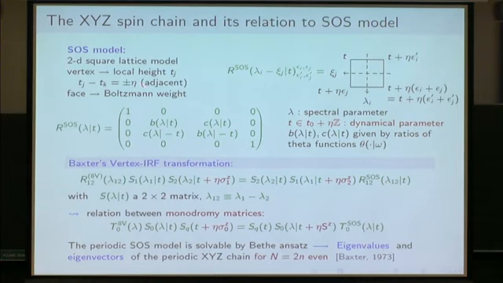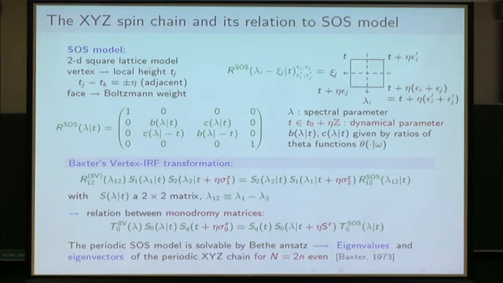Briefly to say it, you consider a two-dimensional square lattice model, and to each vertex of the lattice you associate some height t_j, so that you have this rule. It means that the difference of heights at two adjacent sites can only be plus or minus eta. Eta is the crossing parameter of the model, which is related to the parametrization, for instance, of the coupling constant of the XYZ spin chain.